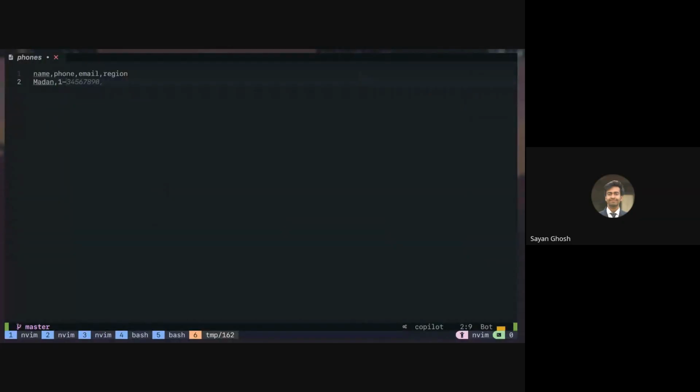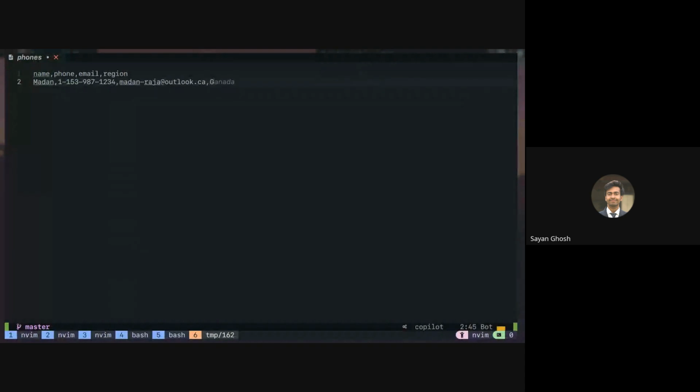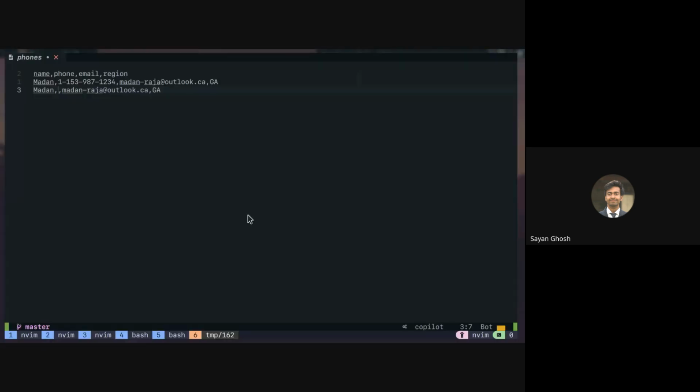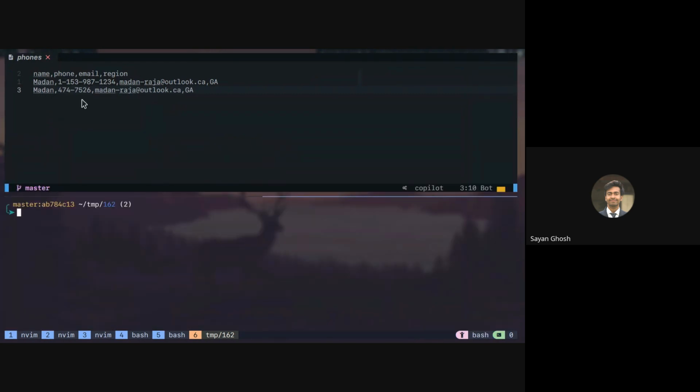So let me just add a few data. Yeah. So this way and then something. So this one was Madan Raja. So you don't need to write that first line, right? No, I don't need to. I'm just copying some lines. So I'll just add one more line, which is the different format. Okay, so this is this one, 474, and then 7526, something like that. Right, so basically we should be matching both these patterns.